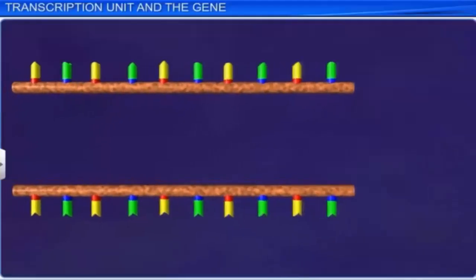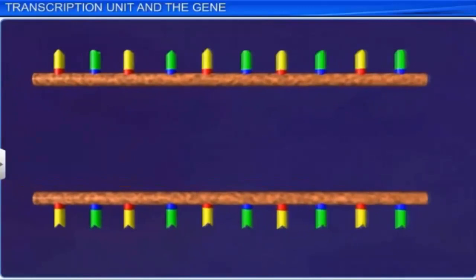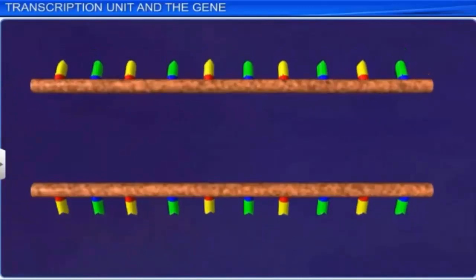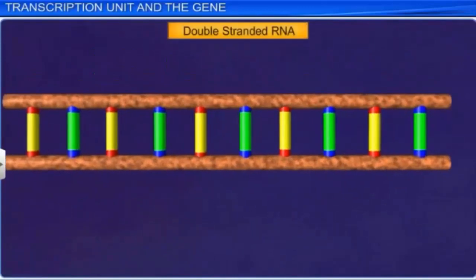Moreover, the simultaneously produced RNA molecules would become complementary to each other and will form double-stranded RNA.